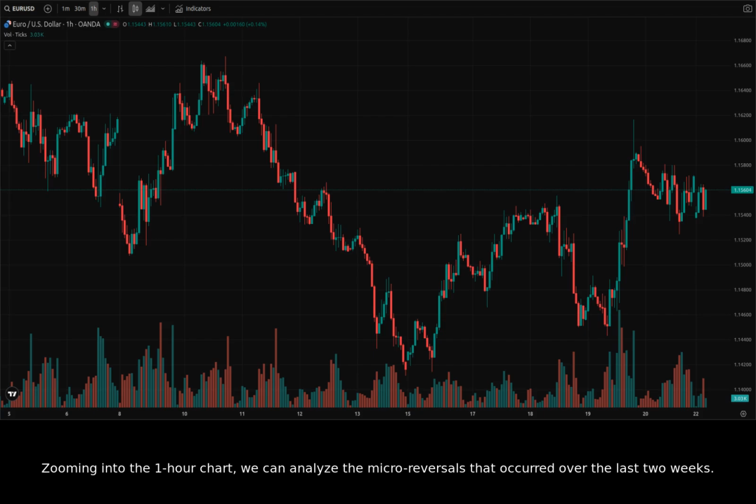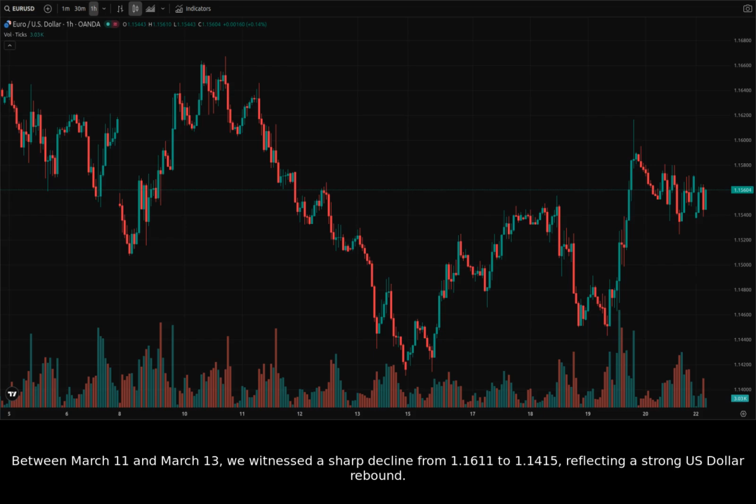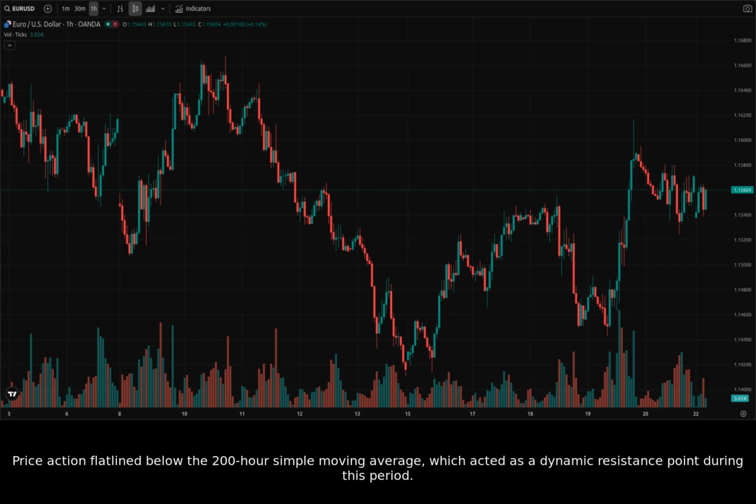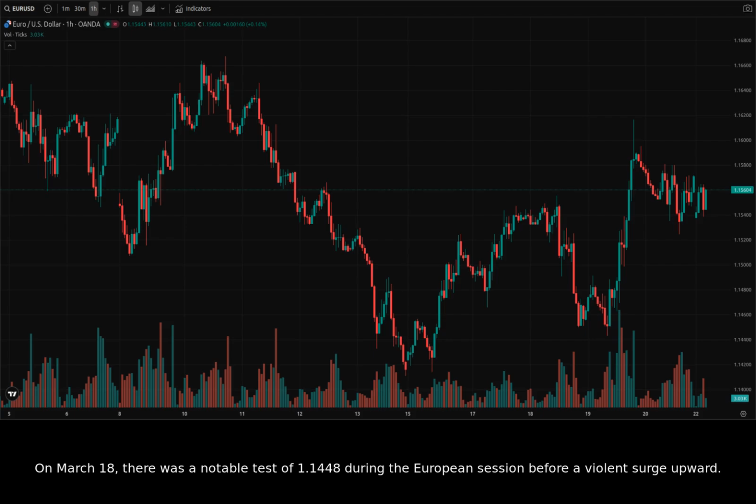Zooming into the 1-hour chart, we can analyze the micro-reversals that occurred over the last 2 weeks. Between March 11th and March 13th, we witnessed a sharp decline from 1.1611 to 1.1415, reflecting a strong US dollar rebound. Following that bottom, a 2-day recovery move pushed the pair back toward the 1.1550 level. Price action flatlined below the 200-hour simple moving average, which acted as a dynamic resistance point during this period. On March 18th, there was a notable test of 1.1448 during the European session before a violent surge upward.